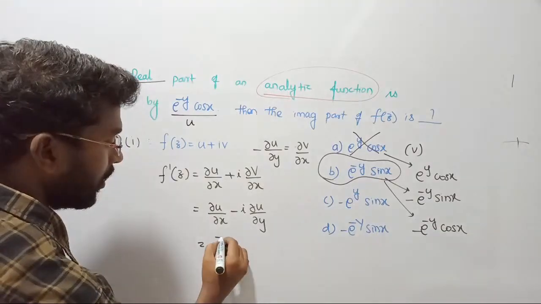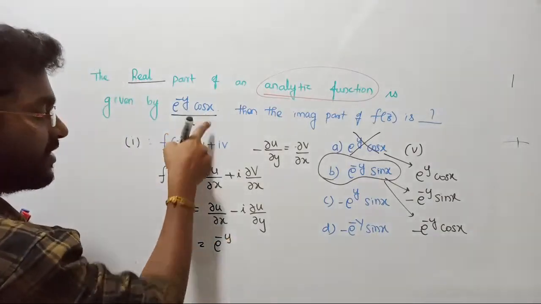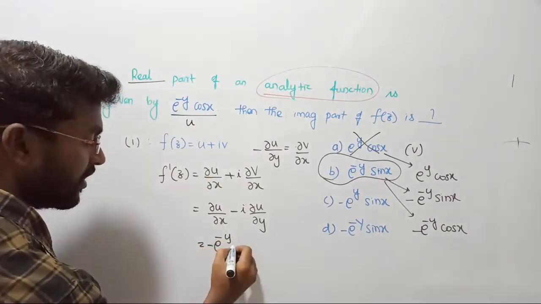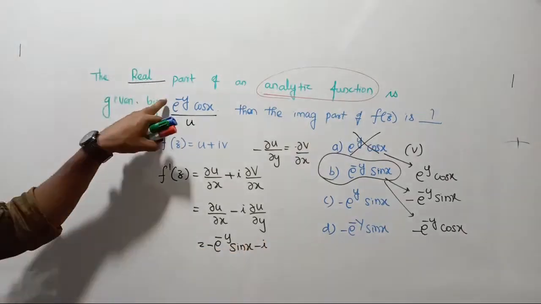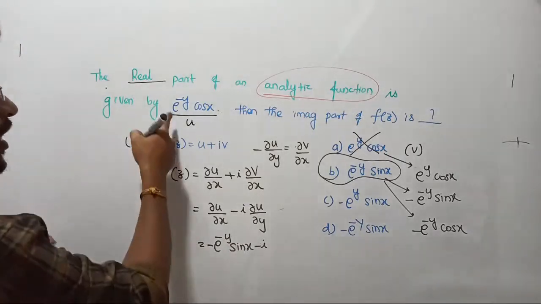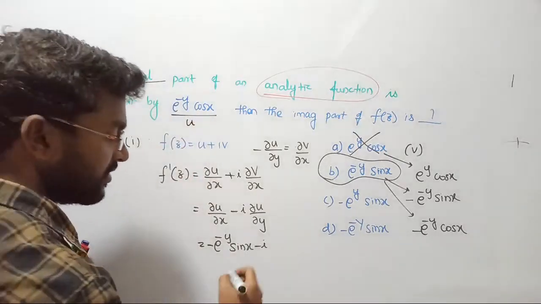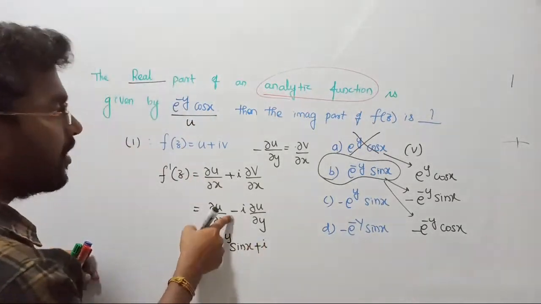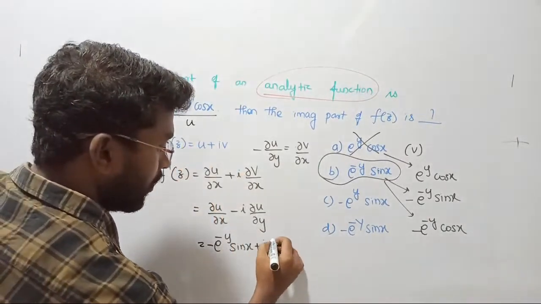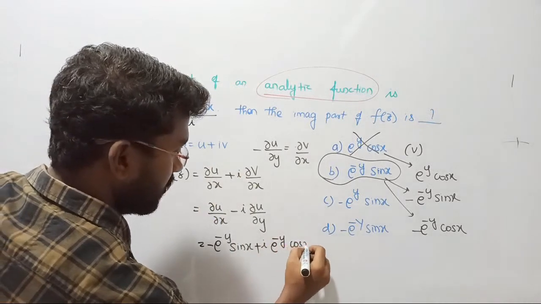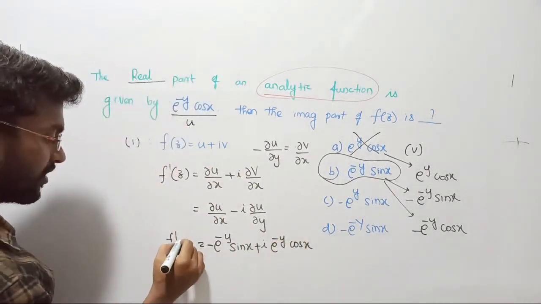What is the value of dou u by dou x? That is going to be e power minus y. With respect to x, we do the differentiation such that we get minus sin x, and then minus i into the function differentiated with respect to y, which gives minus e power minus y into cos x. Since we already have a minus in the differentiation, it will become plus, into e power minus y into cos x, right? Anyway, this is f dash of z.